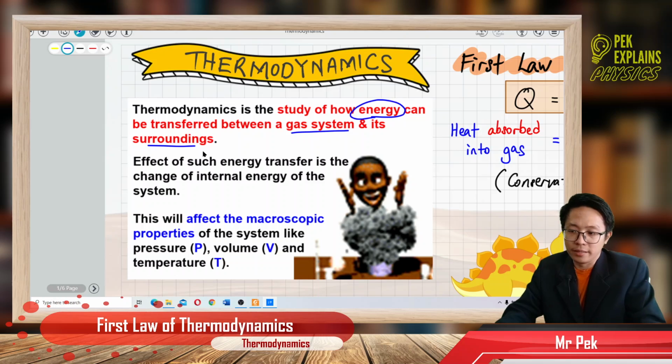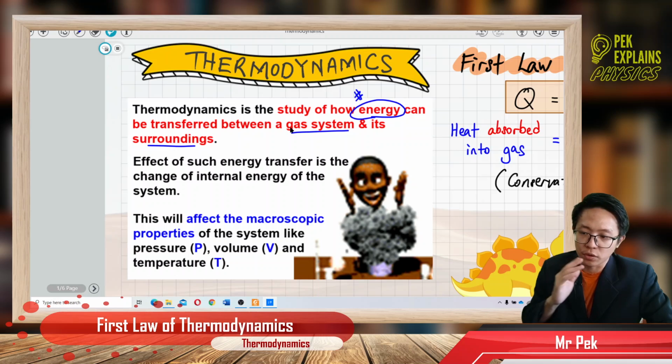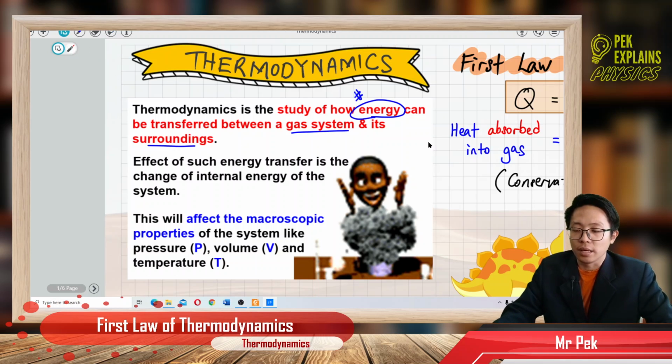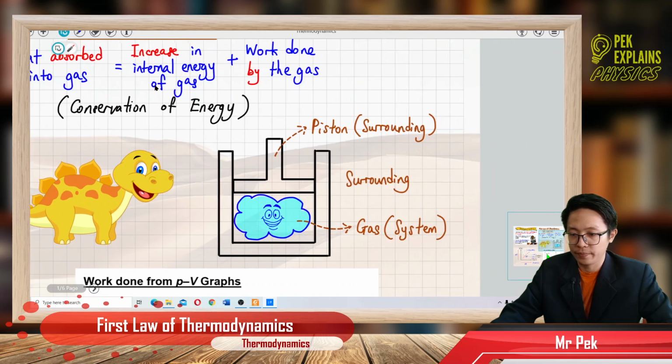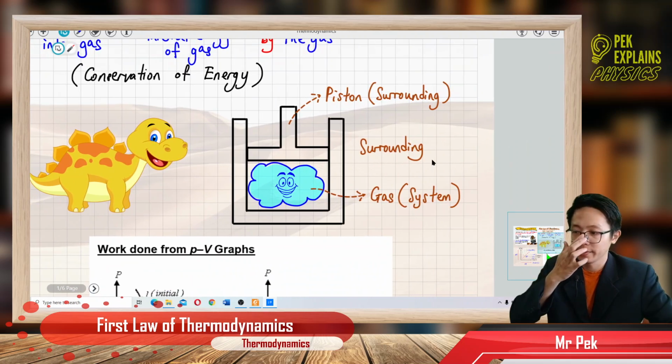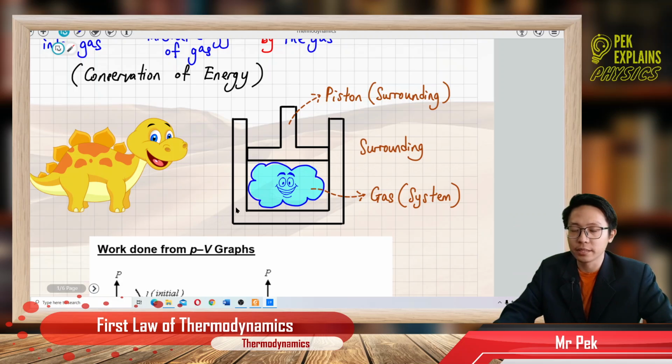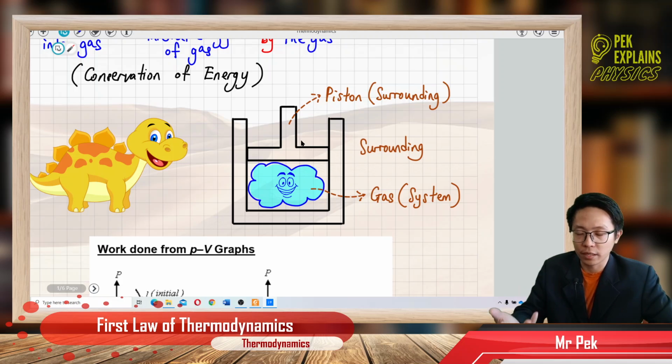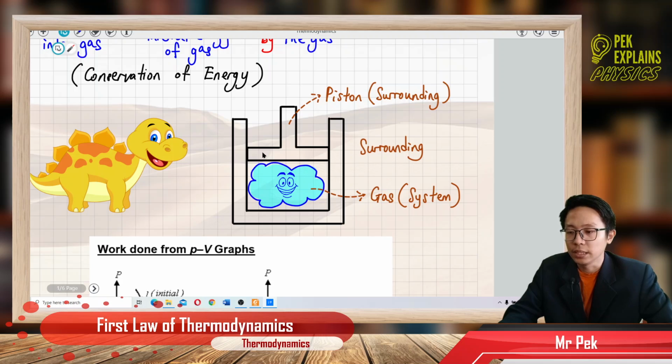So thermodynamics concerns only about energy. It's all about energy. So first of all, what is actually the gas system and the surroundings? Okay, let me take one example. The piston cylinder inside the car, which is this one. This is the piston cylinder that can be found inside the car. This is the piston and this is the container.